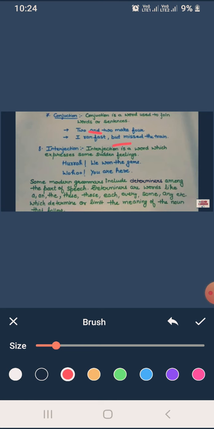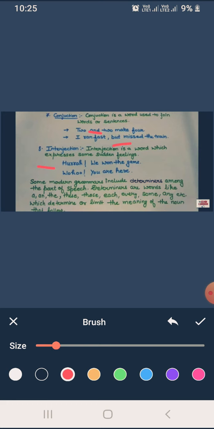Now the eighth part, that is interjection. Dear students, an interjection is a word which expresses some sudden feeling. In this sentence: Hurrah! We won the game. Hurrah is followed by a mark, that is an exclamation mark.